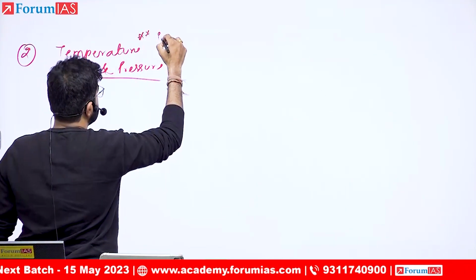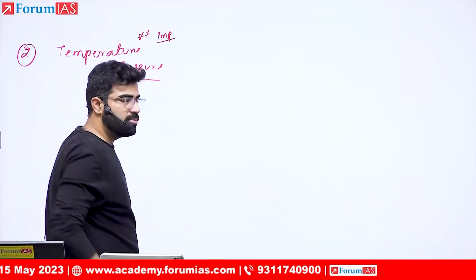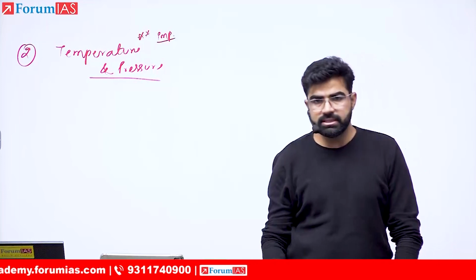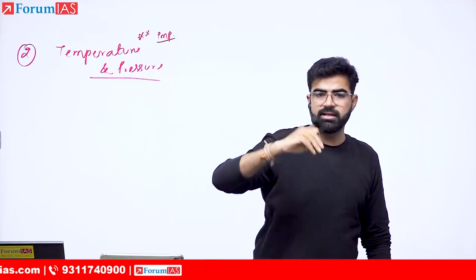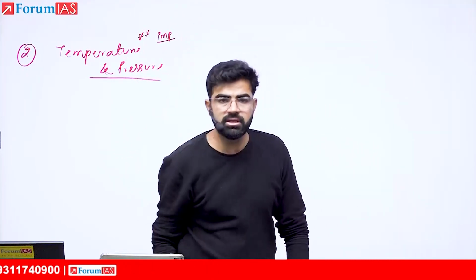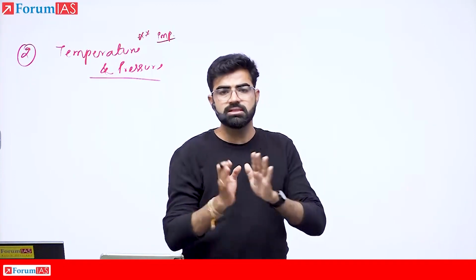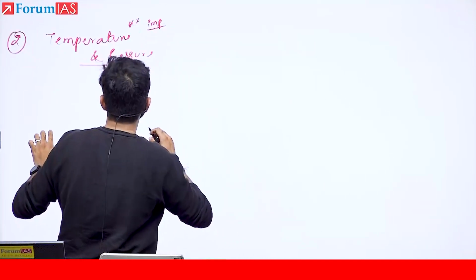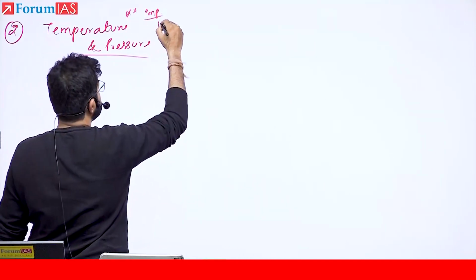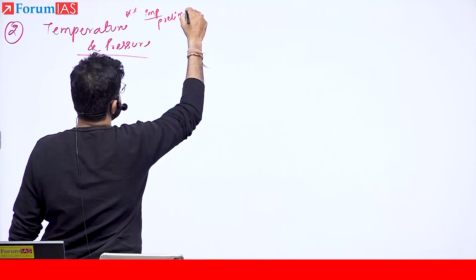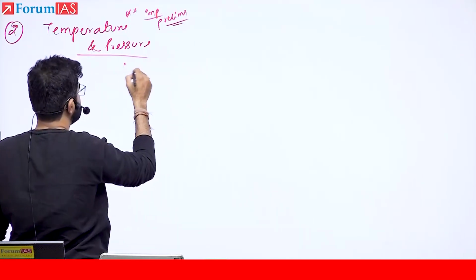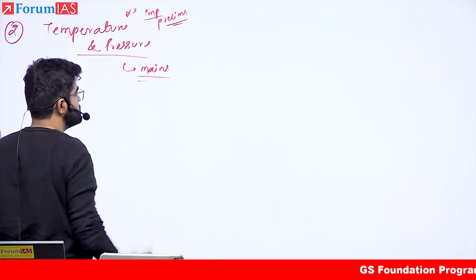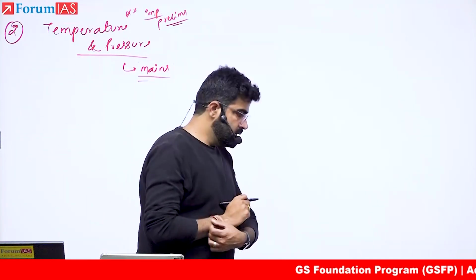Here the composition would be somewhat different. Somewhere you will find nitrogen is, let's say, 70. Somewhere you will find 60. Somewhere 50, in this way. Okay? So hetero means they are different in chemical composition. Temperature and pressure is important not only for your prelims, it is very important, and also for your mains. Indirect questions you will be asked in mains.